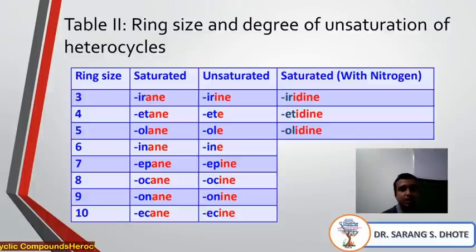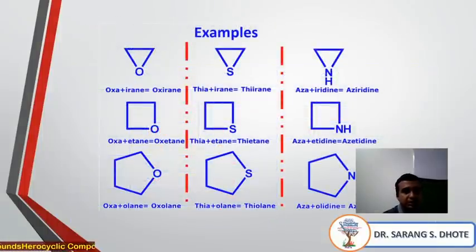Now, next. See, this is the example. When the ring system contains oxygen, it is known as oxa plus irene, because this is a single bonded compound, so there is ane, and this is a 3-ring system, so that word is ir. So what will be the name? Oxirane.